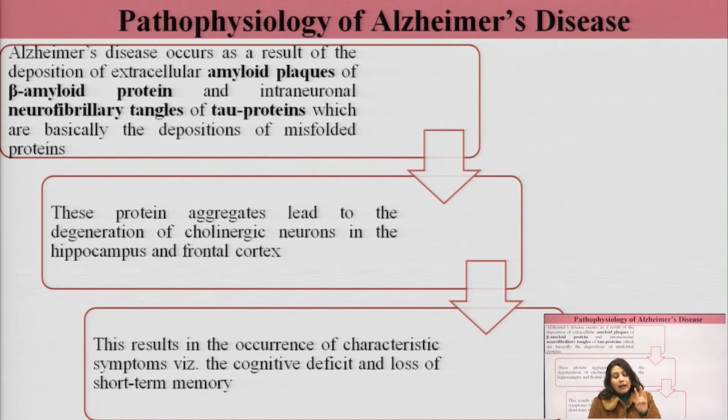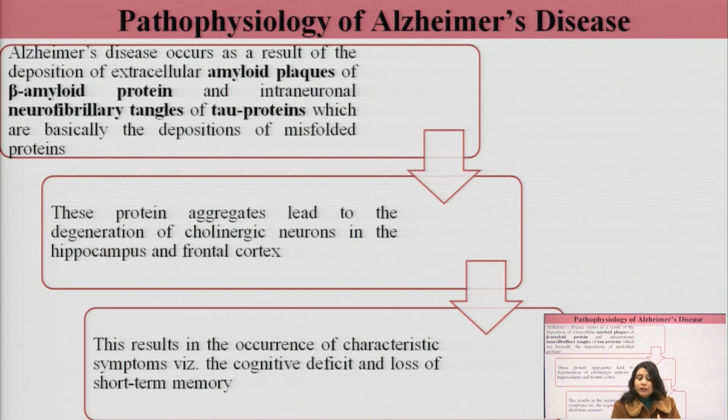And they are made up of what? Tau protein and beta amyloid protein. Two types of proteins are involved in the pathogenesis of Alzheimer's disease, and the hallmarks are amyloid plaques extracellularly and neurofibrillary tangles inside the neurons. When these are depositing, these protein aggregates lead to the degeneration of basically cholinergic neurons in the hippocampus and the frontal cortex.